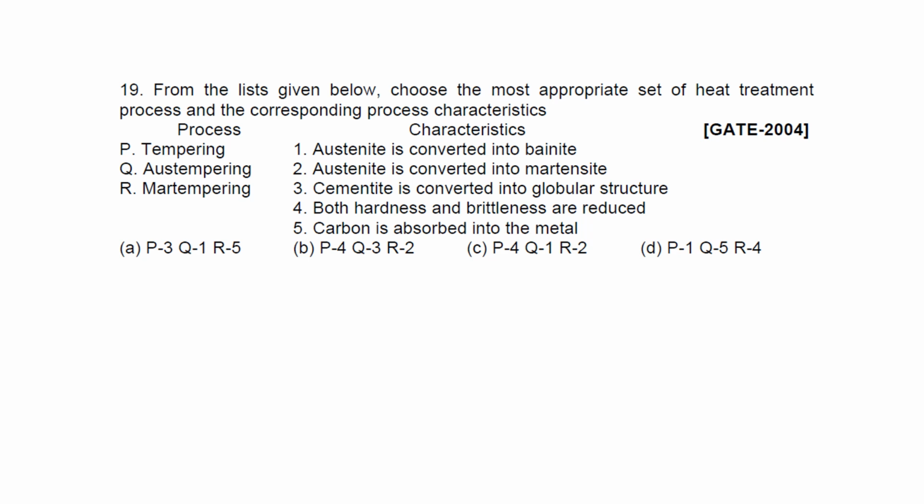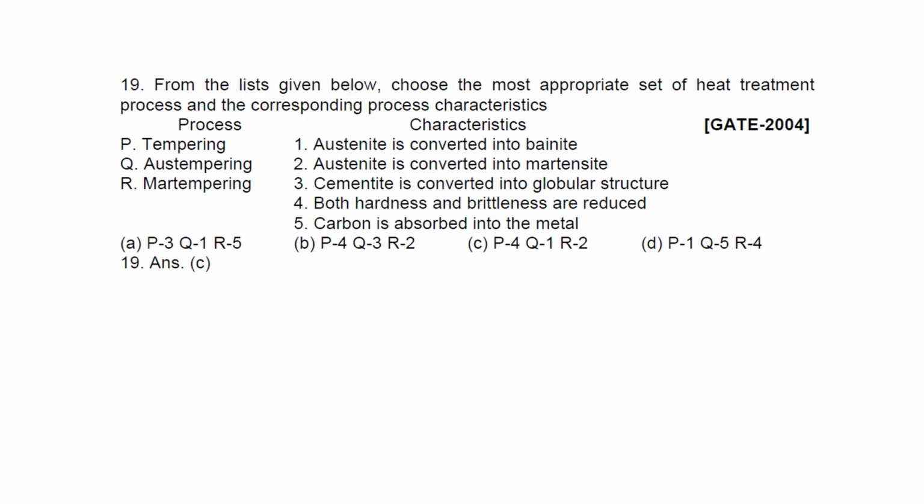Next, this GATE question, GATE 2004. Let's read that. From the list given below, choose the most appropriate set of heat treatment process and the corresponding process characteristics. We have to match the process characteristics. Tempering, austempering, martempering. Austenite to convert into bainite, austenite to convert into martensite, cementite to convert into globular structure, both hardness and brittleness are reduced, carbon is absorbed into the metal.